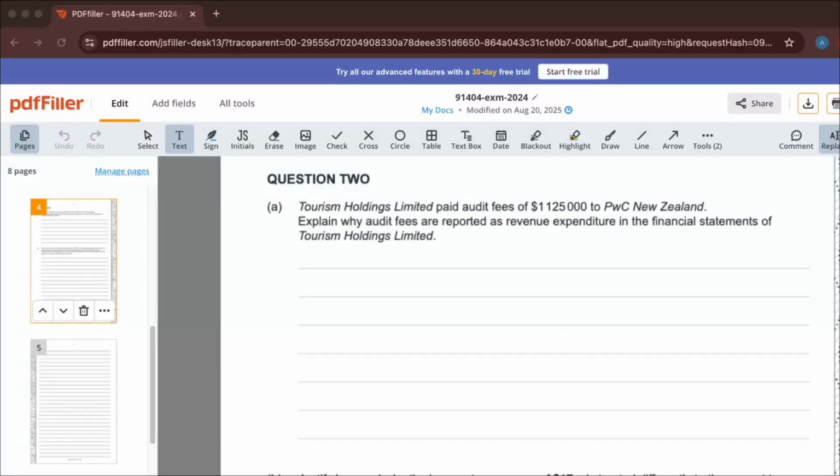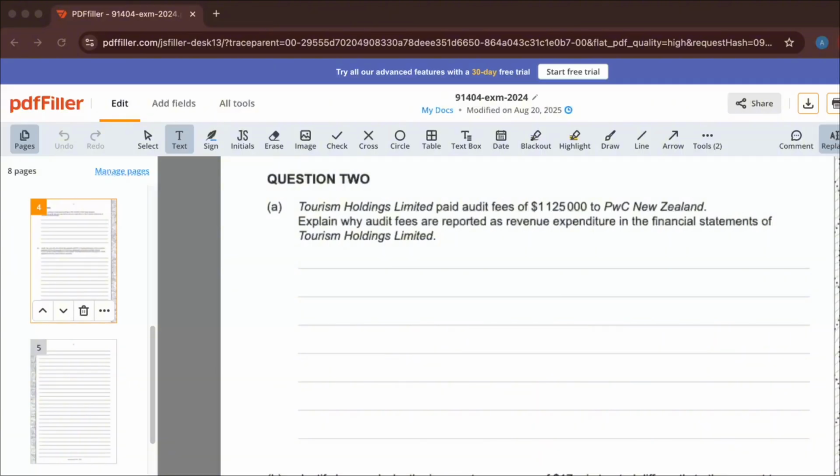Okay guys, coming on to question 2 here, we're looking at answering questions A and B. The first question is for the business Tourism Holdings Limited. They paid an audit fee of 1.125 million to PricewaterhouseCoopers, PwC New Zealand, which is an accounting firm. Explain why audit fees are reported as revenue expenditure in the financial statements of Tourism Holdings Limited.